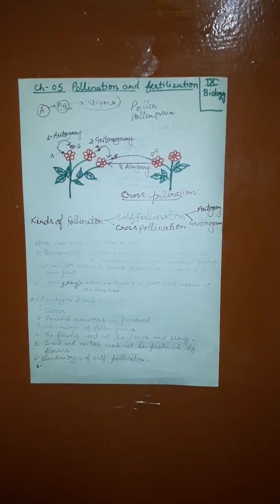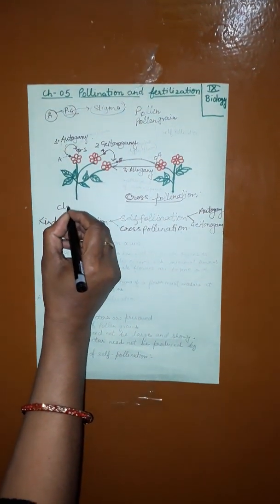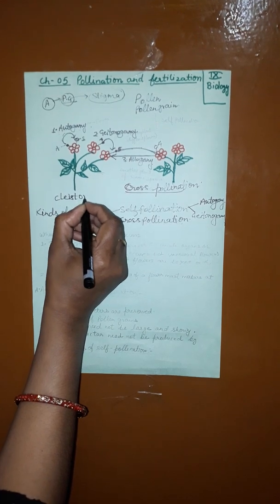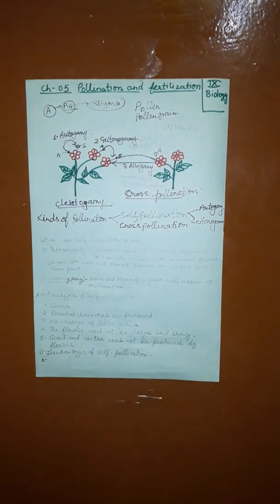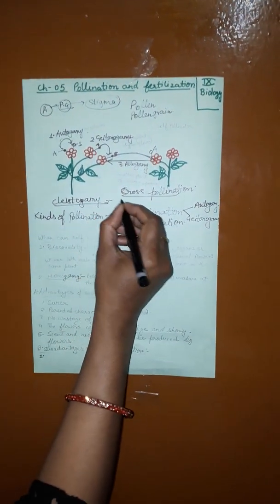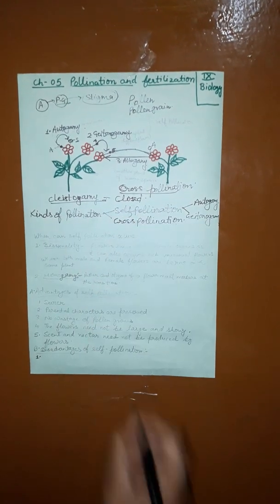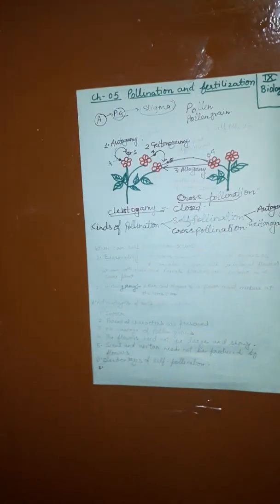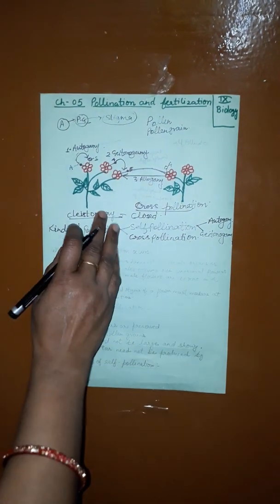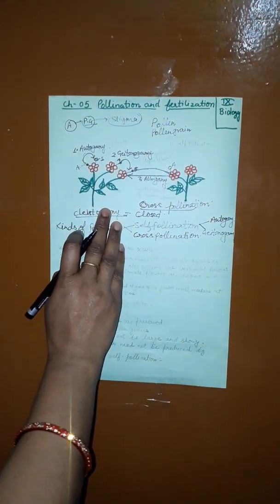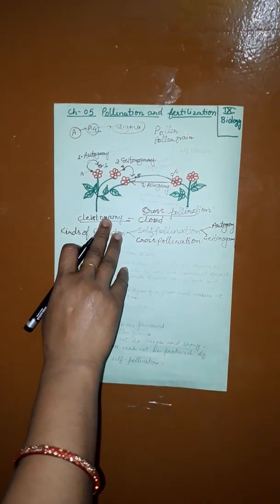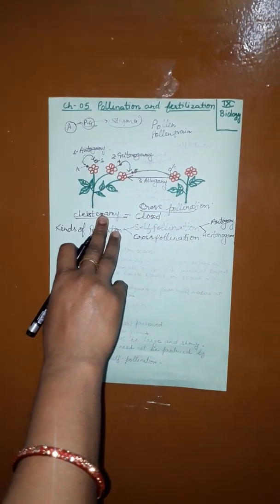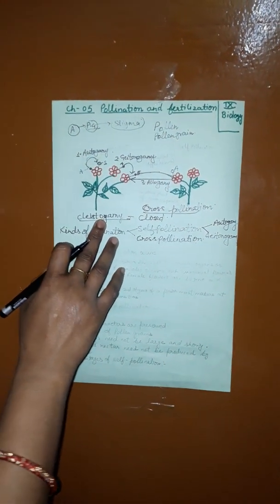Now one more term in pollination, that is cleistogamy. What is cleistogamy? Cleisto means closed. In some plants like pansy, a flower growing close to the ground level does not open at all. The anther and stigma lie close to each other, which mature at the same time, and self-pollination is assured. It means the flower does not open at all.